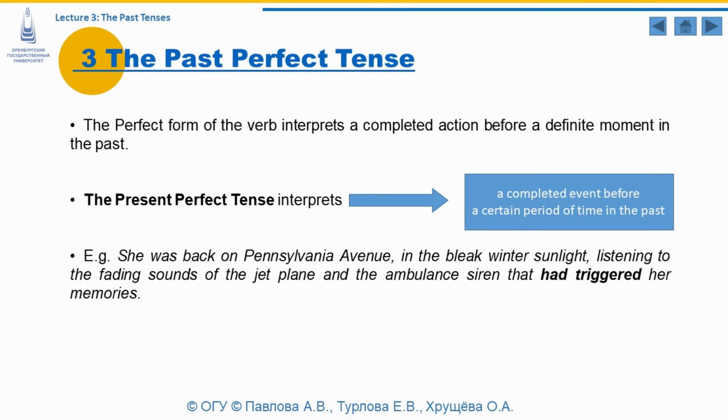The past perfect tense interprets a completed event before a certain period of time in the past. For example, she was back on Pennsylvania Avenue in the bleak winter sunlight, listening to the fading sounds of the jet plane and the ambulance siren that had triggered her memories. Had triggered is the verb form used in the past perfect tense, and it indicates a completed event before a certain period of time in the past. And we should mention that the perfect form of the verb interprets a completed action before a definite moment in the past. And this meaning is conveyed in our context.